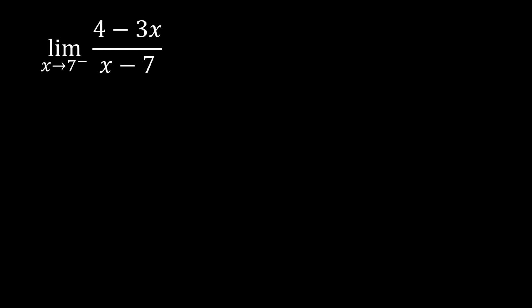Another one is when you have the limit of 4 minus 3x over x minus 7, as x approaches 7 coming from the left side. All we have to do is simply plug in at the top. So we have 4 minus 3 times x, which is 7, and then over x minus 7.